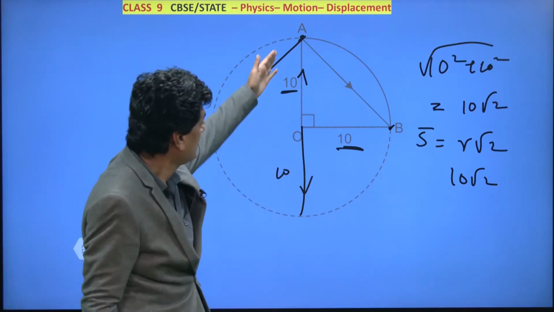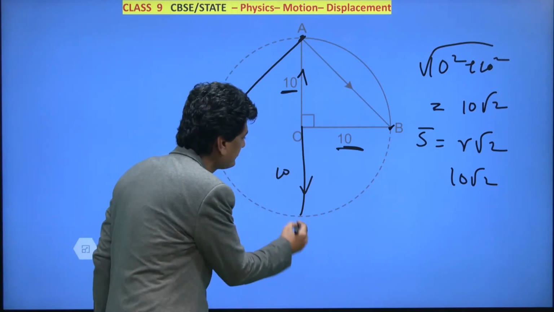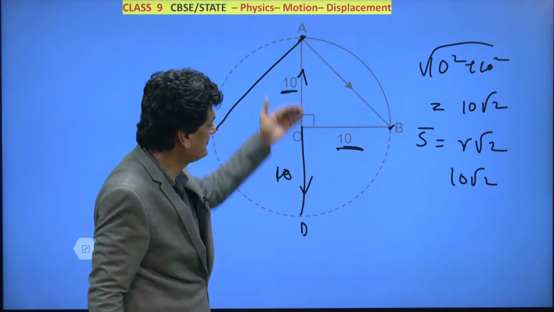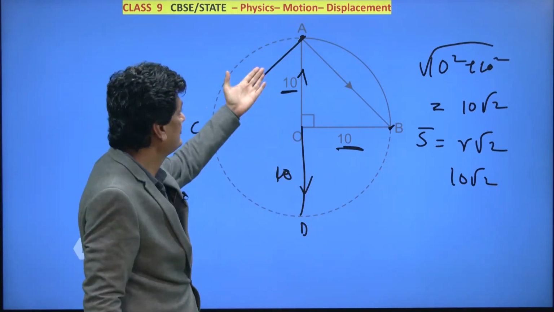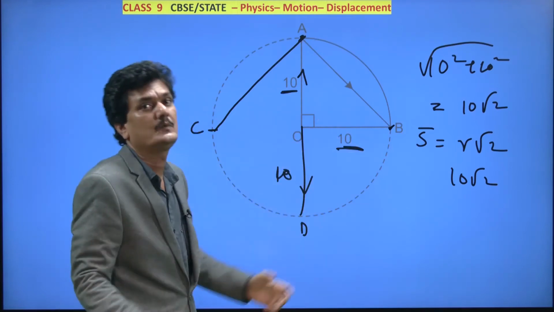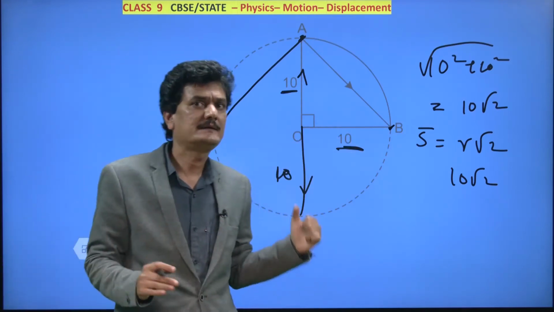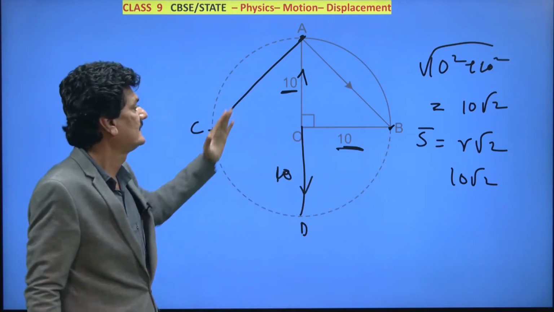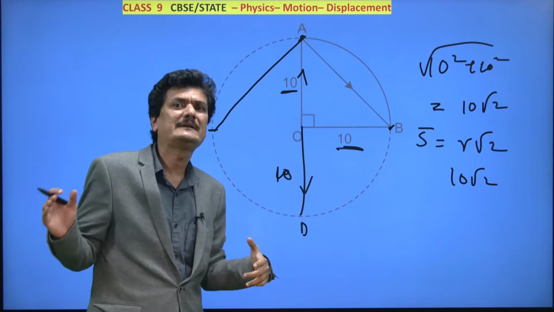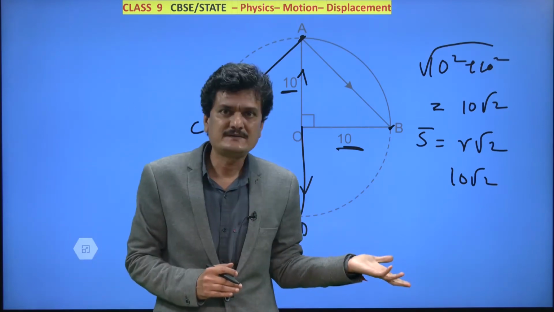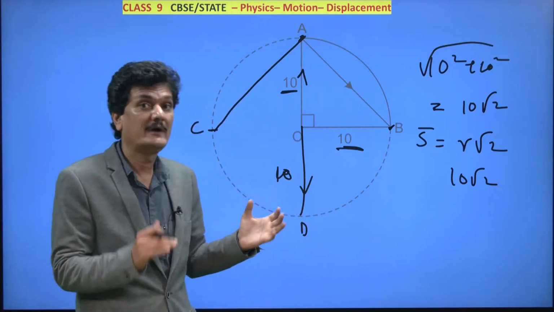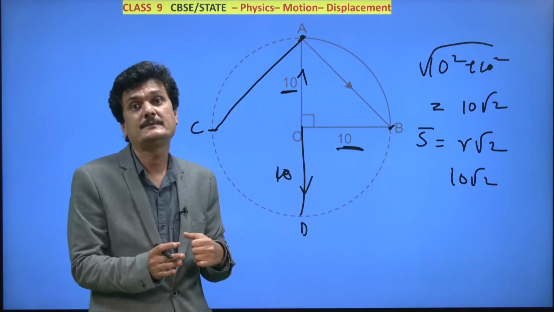So here let's say D, and this is 10 here. So how do you differentiate between this displacement and this displacement? The simple way is saying that these are equal and opposite displacements. East, west, north, south: you know that east is exactly opposite of west, north is opposite of south. So what other opposite terms come to your mind?